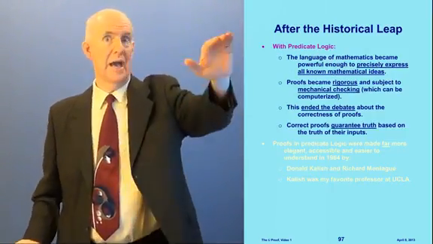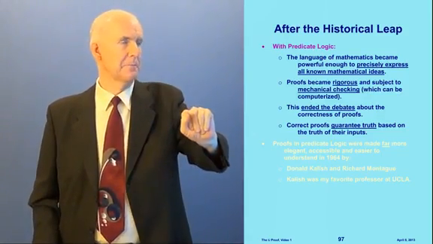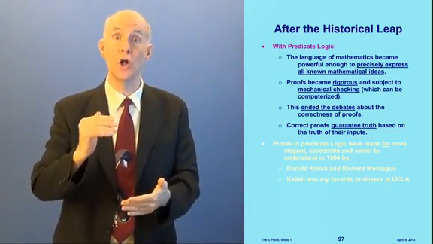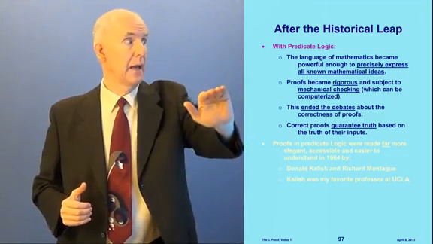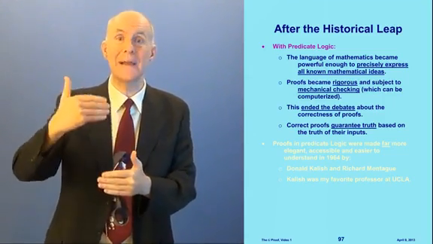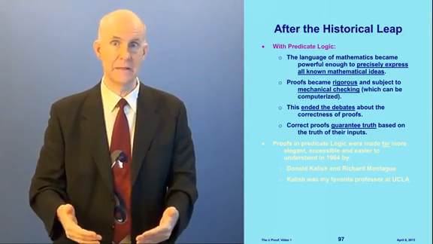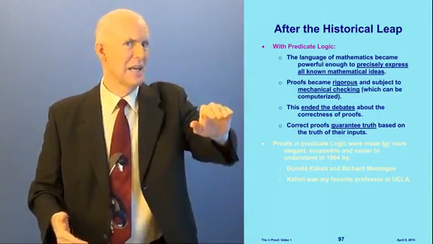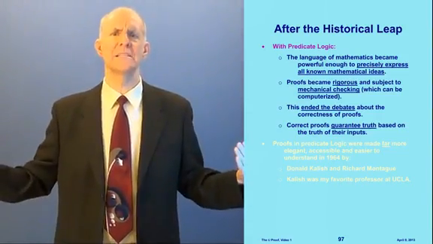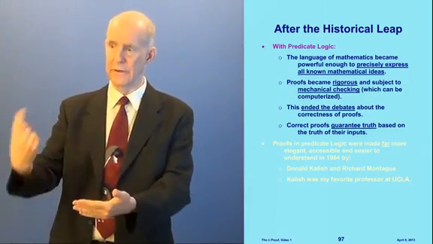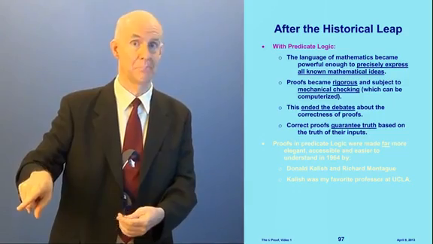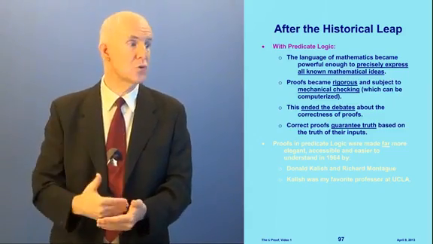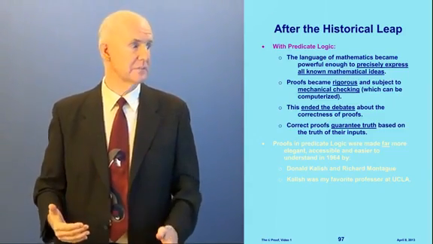This all changed. After the historical leap with predicate logic, the language of mathematics became powerful enough to precisely express all known mathematical ideas, and proofs became rigorous and subject to mechanical checking. They didn't have computers back in the days of Frege and Peirce, but today we do, and they're used for this. This ended the debates. There are no more debates about whether proofs are correct or not. If the proof is wrong, the error is right there, and everybody says, yes, it's right there. Because it's mechanical. And correct proofs guarantee truth based on the truth of their inputs.